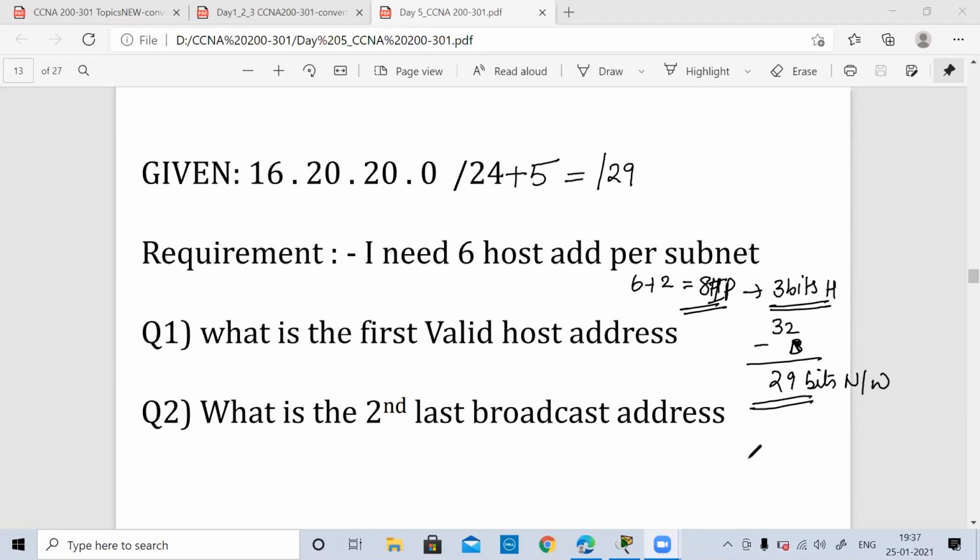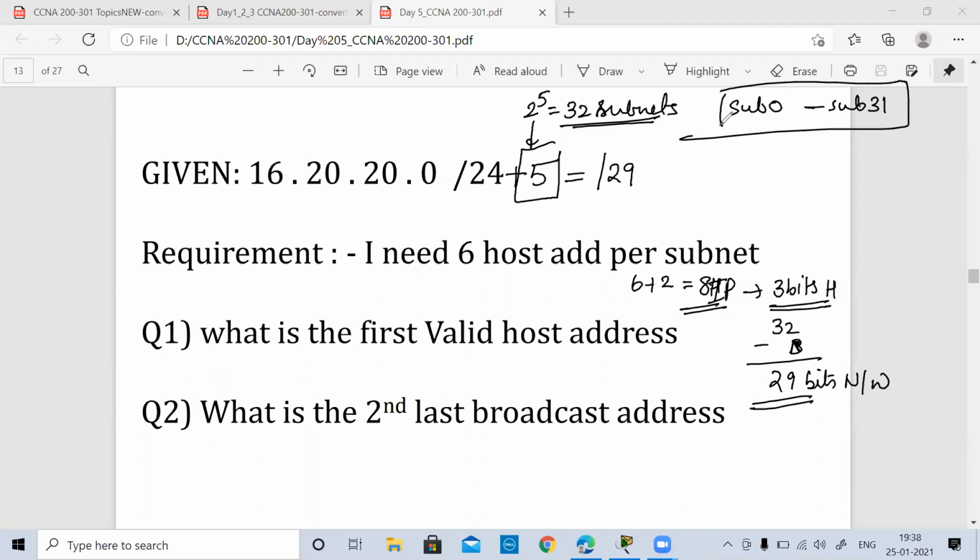Everyone, quickly, how many networks will I have? Very good. Okay, so we have 32 networks, because we saw that we are adding 5 bits on the networks side. So we'll have 2 raised to 5, 32 networks, or 32 subnets I can see. I have 32 subnets starting from subnet 0 to subnet 31. So I have 32 networks that I can create with this IP.